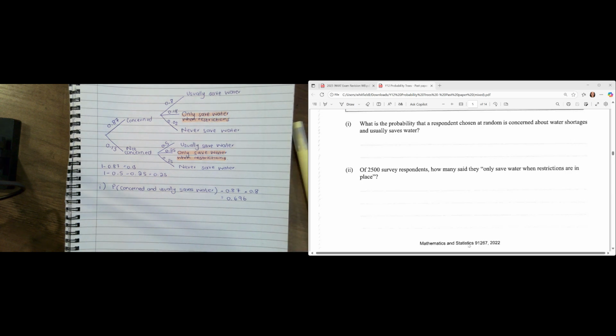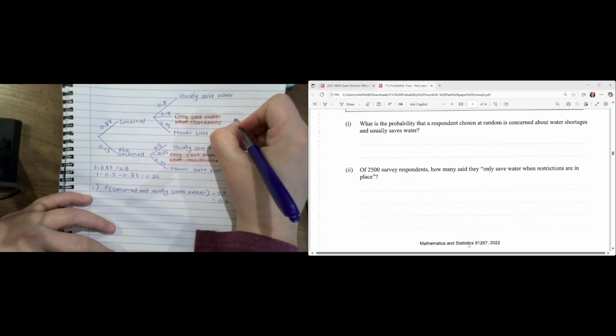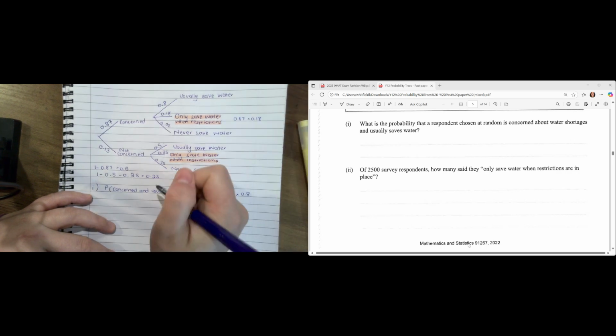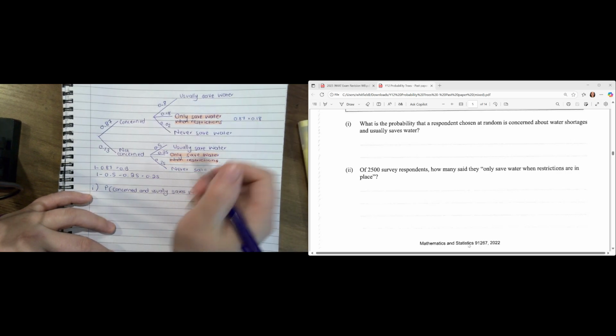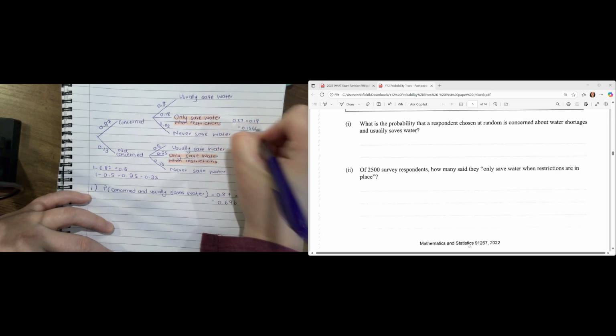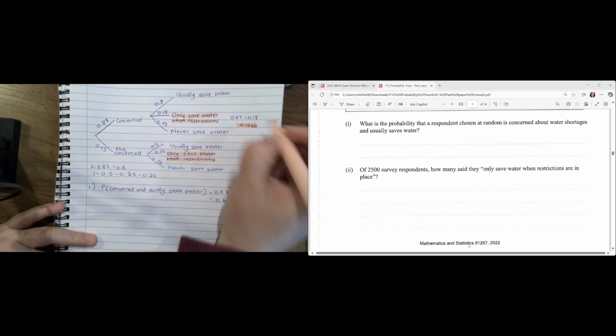So if we have to work out this one first, it's going to be 0.87 multiplied by 0.18. Okay. And that will give you 0.1566. Okay, that is this branch that we've just done over here. This one and that one. We've multiplied those two. And that's given us that answer.